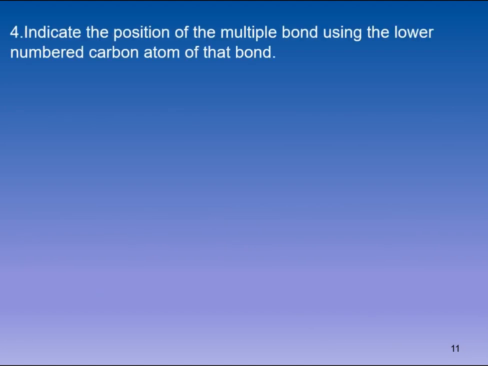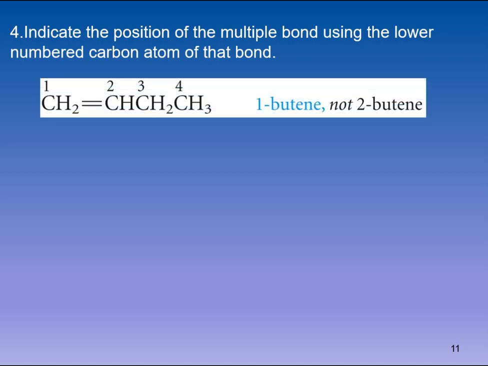In the next rule, you will have to see what is the position of the multiple bond. Because a multiple bond is usually between two carbon atoms, both of the carbons are getting numbers, so you will have to name the compound according to the lower number of the carbon atom. The lower numbered carbon atom will be used in the naming of that compound.